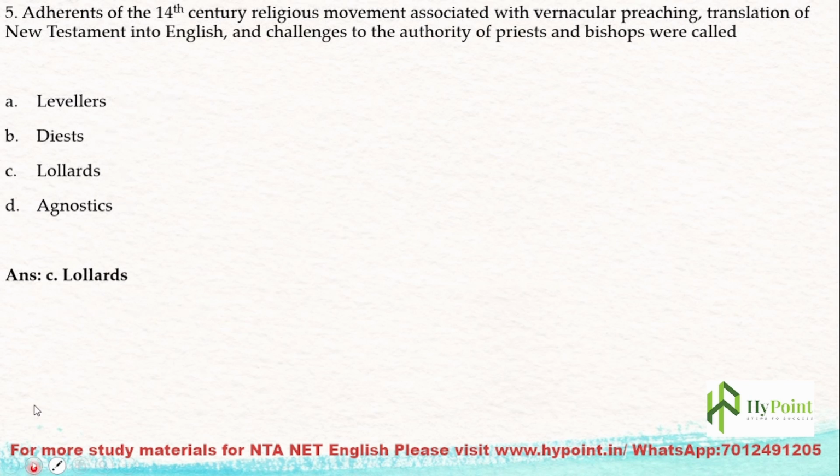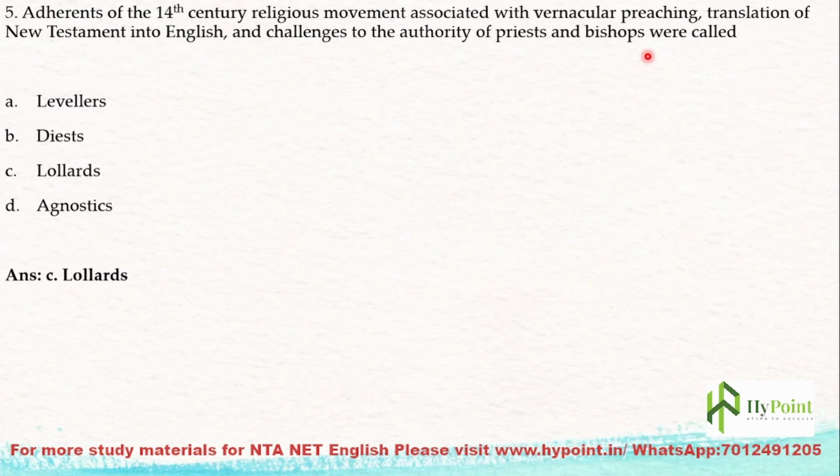Okay. The next question. Adherents of the 14th century religious movement associated with vernacular preaching, translation of the New Testament into English, and challenges to the authority of priests and bishops were called? See, once you hear the 14th century, you have to remember the age of Chaucer. In the age of Chaucer, one of the key features is that many church authorities began to be questioned by reformers like John Wycliffe and his followers, known as Lollards.